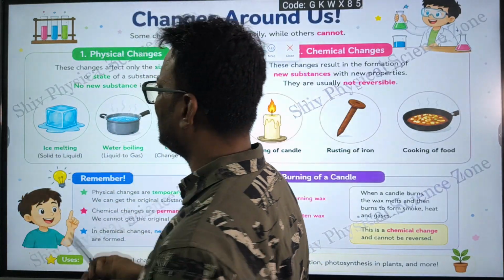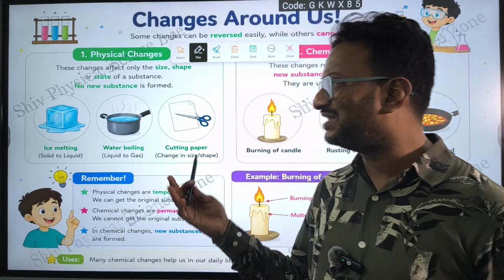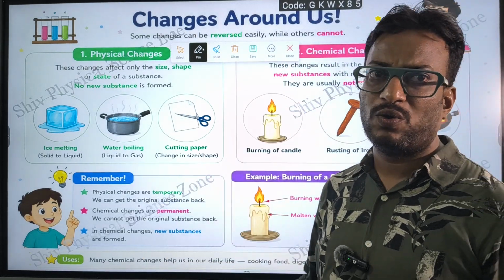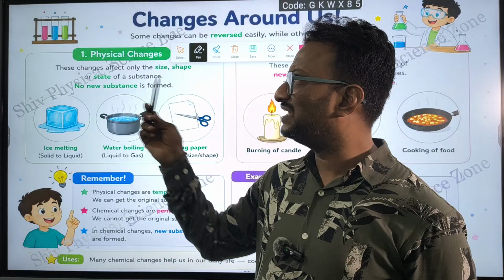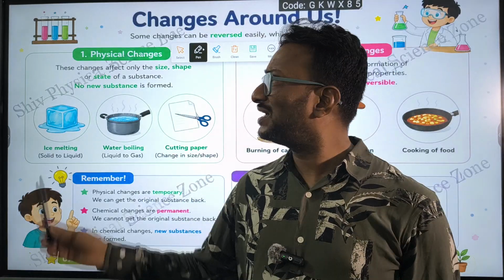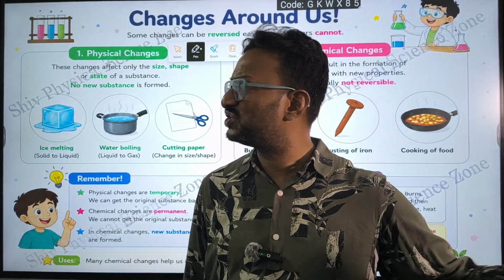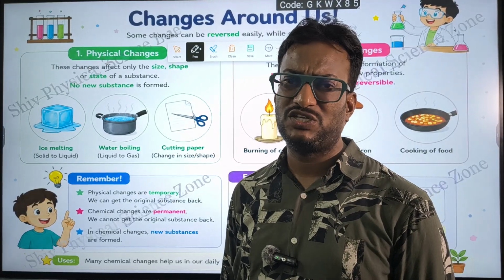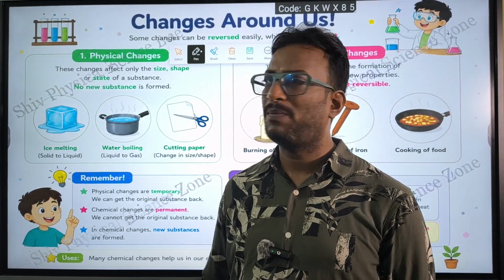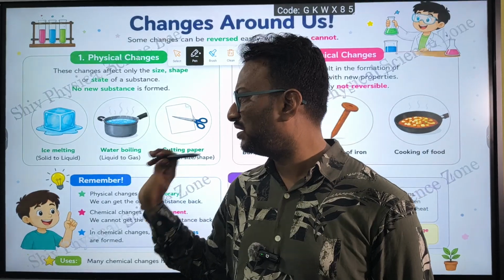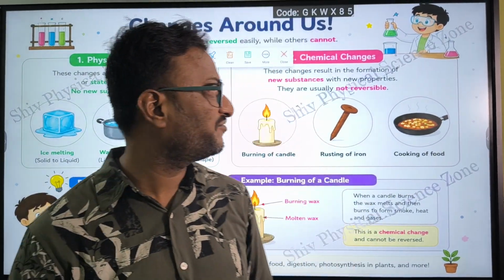So, changes around us, we have discussed several changes. These we have already completed. They are physical changes and chemical changes. These are the changes where only size, shape or state is changed. No new substance is formed. Examples are ice melting, water boiling, cutting of paper. These all come under physical changes.